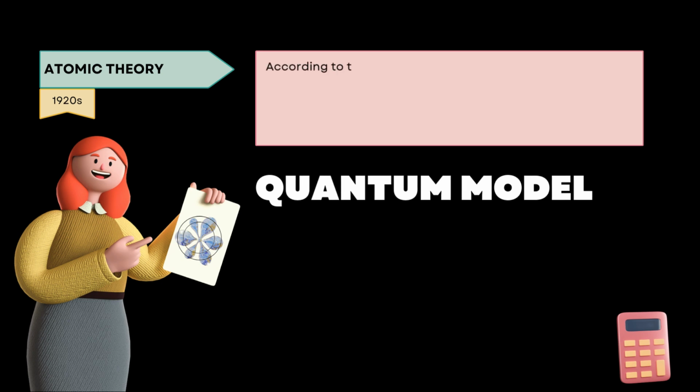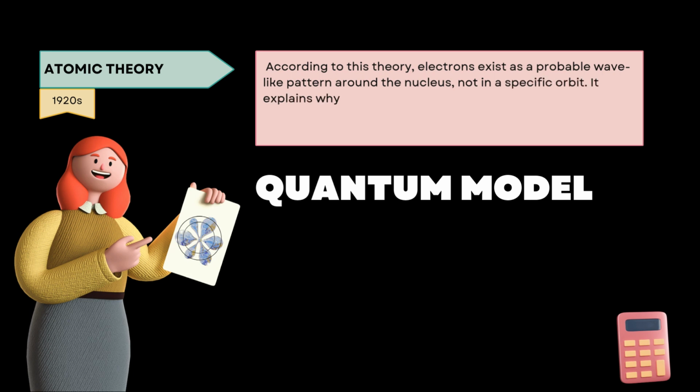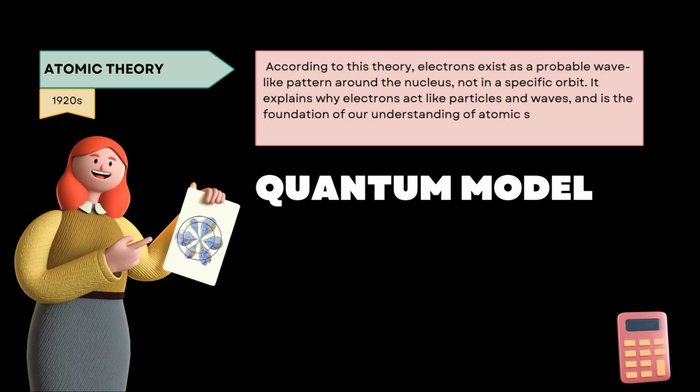According to this theory, electrons exist as a probable wave-like pattern around the nucleus, rather than in specific orbits. This model explains why electrons exhibit both particle-like and wave-like behaviors. It forms the foundation of our understanding of atomic structure and is widely used in modern physics.